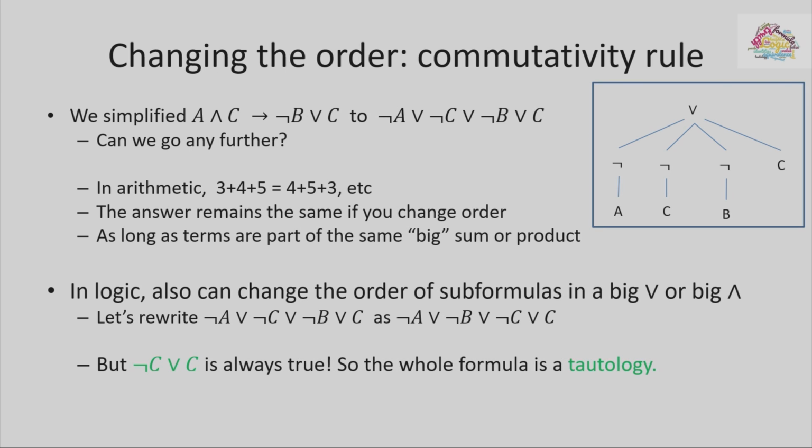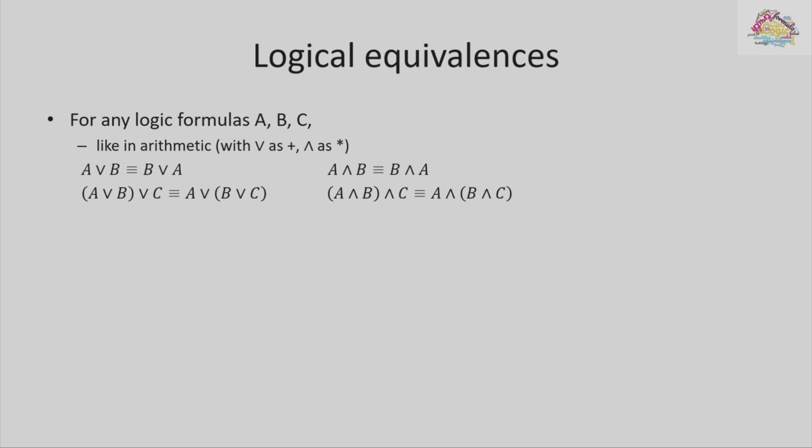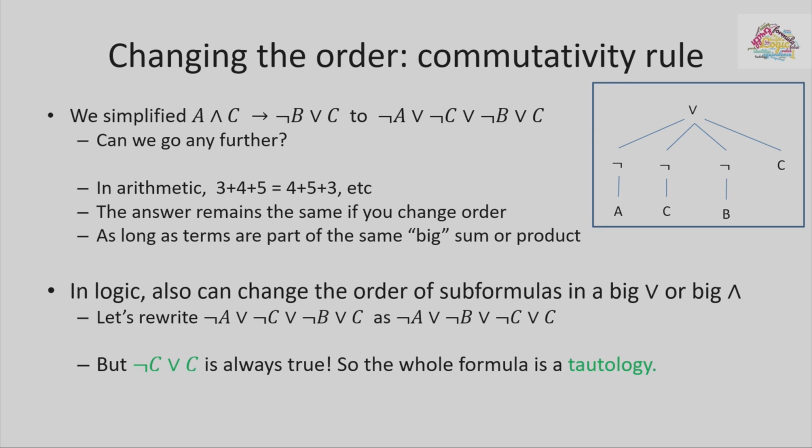One part where we have node C, and another part where we have B. What if we just switch the order? Then we get not A or not B or not C or C.